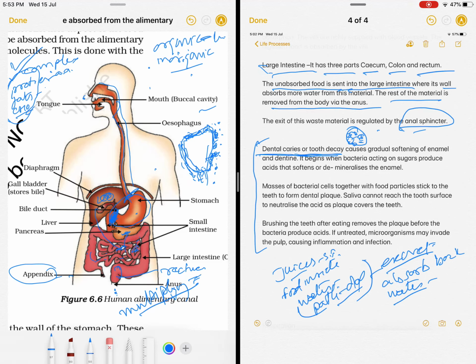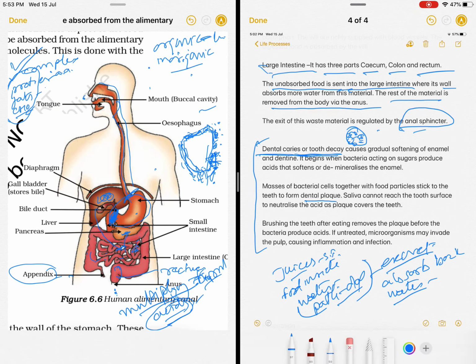So when they start multiplying, they are increasing their population, then what will happen? Some byproducts will be released. What are these byproducts? Some acids will be released, and these acids act on the teeth, and a layer forms on top of them. We call it dental plaque. And inside it these bacteria keep growing, and they keep harming.